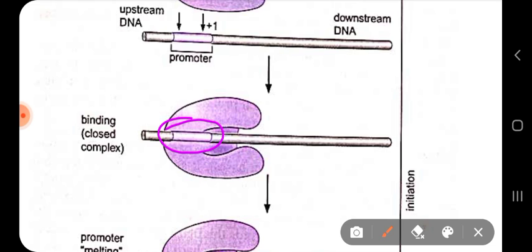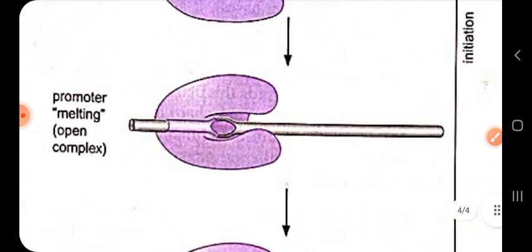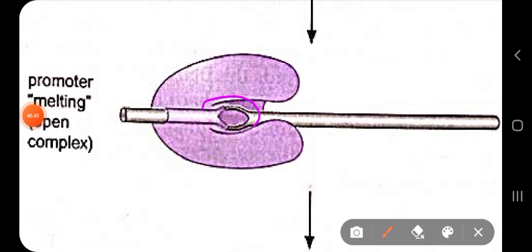So just like replication, there will be formation of a bubble. Now here the name of that bubble will be transcription bubble. In replication I said replication bubble, here I will say transcription bubble. That bubble will be made from single stranded DNA. So you can see here a bubble has been created like this.